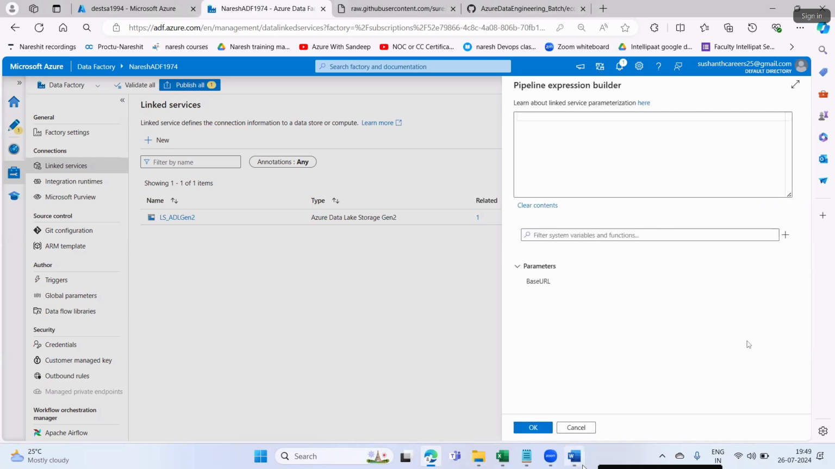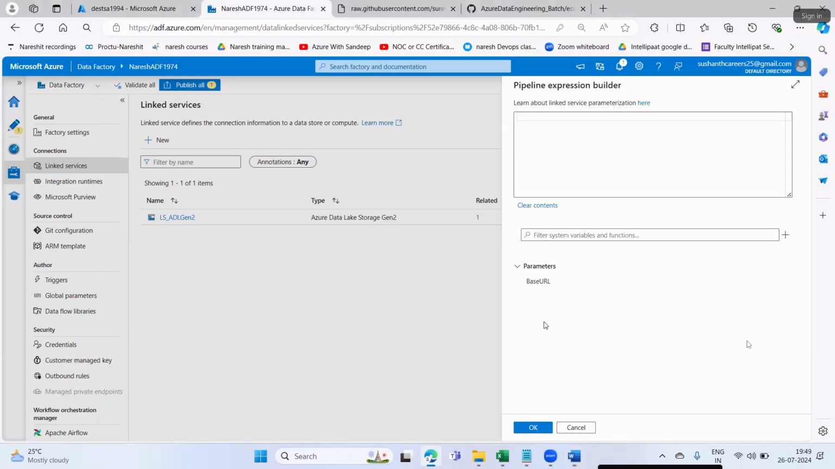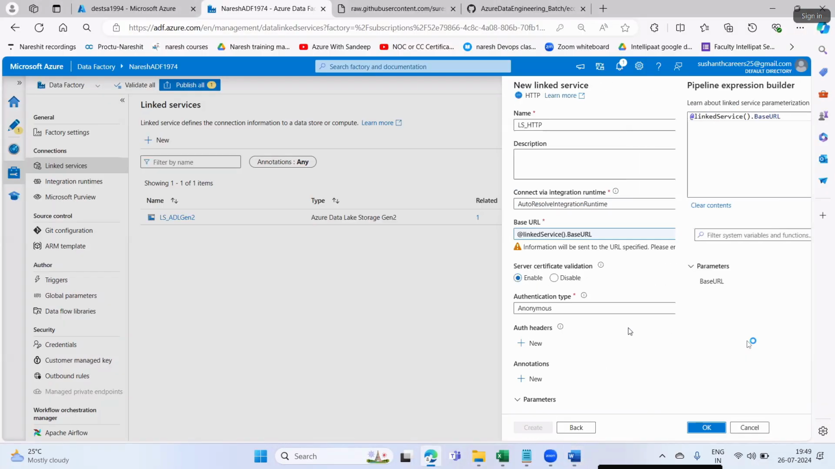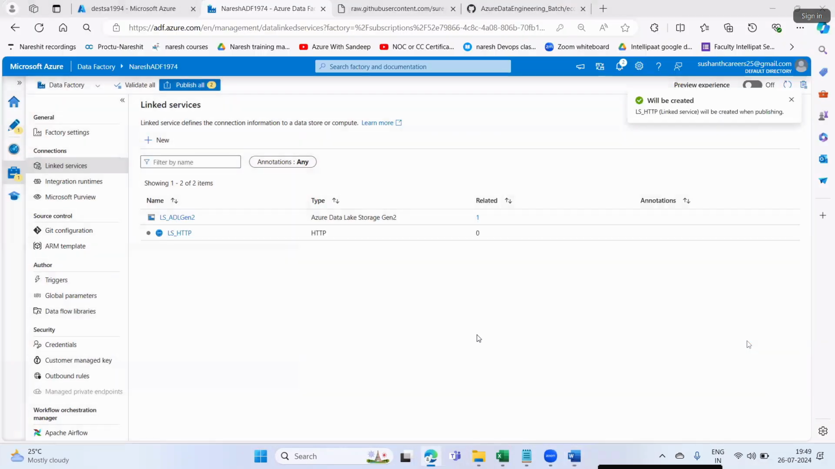Say here add dynamic content and read the value. Clicking means reading the value here, and then say okay. Fine, this is what I have done. I'll say here create. Fine, I have created the linked service.